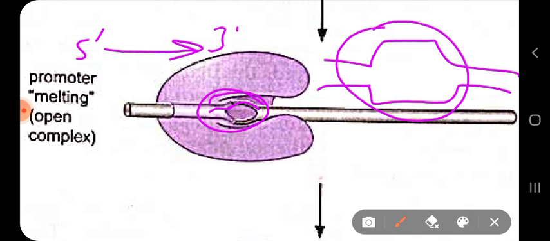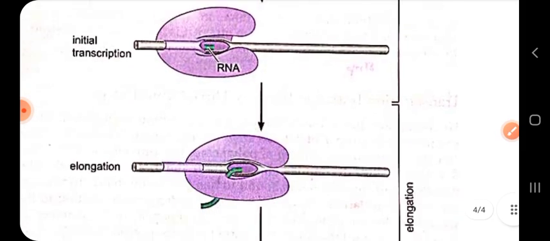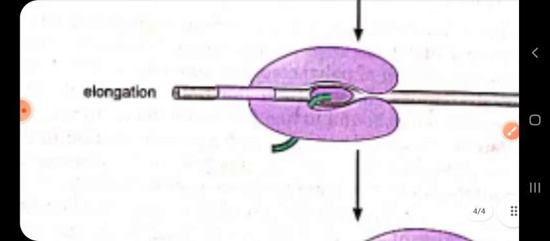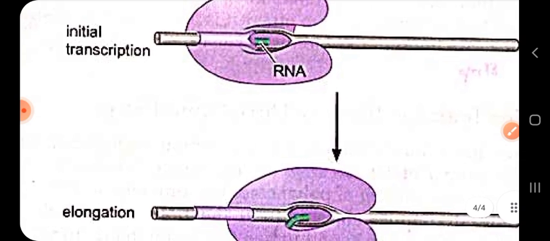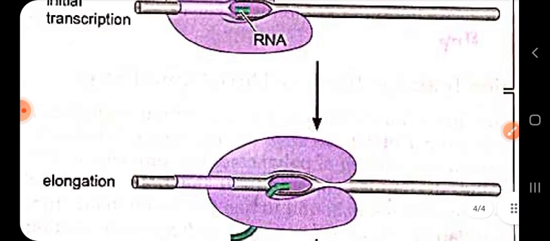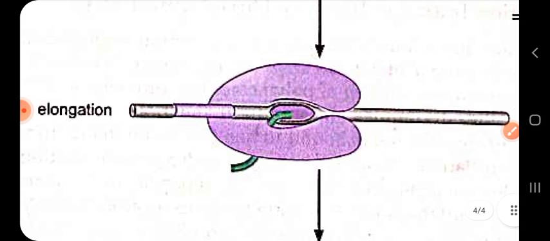The next part is your elongation. Let us see the elongation part. What happens in elongation? This is the initial transcription where the RNA is synthesized firstly. Once a short stretch of RNA of about 10 base pairs has been synthesized, the polymerase shifts into the elongation phase. Now, this transition requires further conformational changes in the polymerase structure that lead it to grip the template strand more firmly.